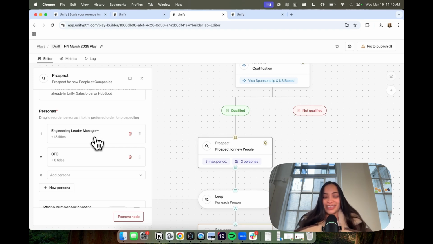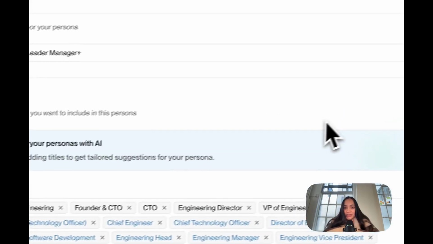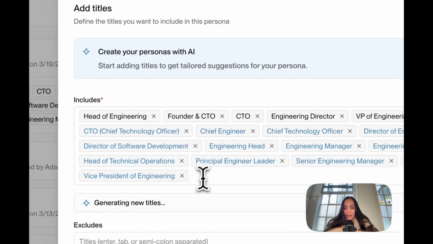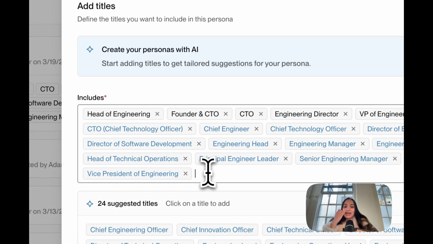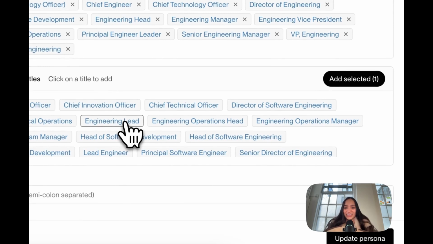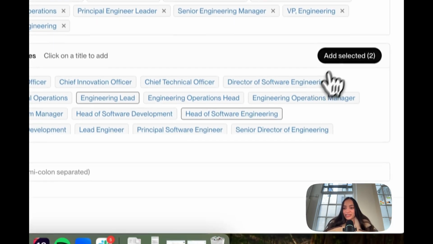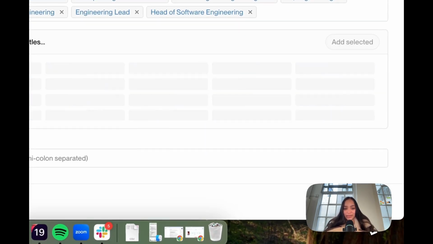Here I have two folks, engineering leader and manager plus, and CTO. These two personas I've defined once, and I can reuse them again and again throughout my plays. I'm going to show you what the engineering manager plus persona looks like. So in defining this persona, all I did was create the titles that I want to target. And what I liked about this is that there are other titles that are recommended in case you forget them. So engineering lead is one that sounds very relevant for me, and head of software engineering. So I'm going to go ahead and add that and update the persona.